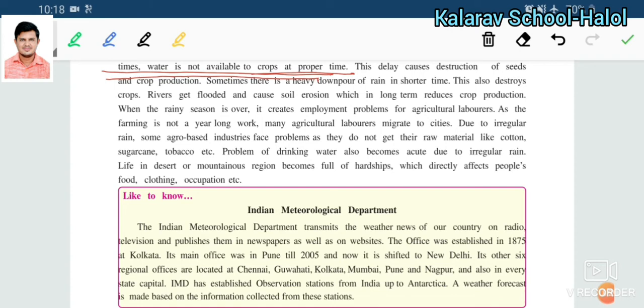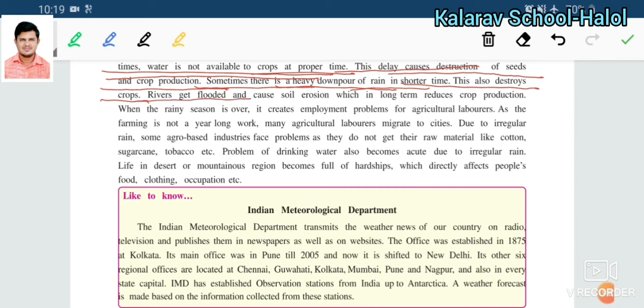Many times it happens that just for lack of water, the farmer loses their crop. This daily causes the destruction of the seeds and crop production. Sometimes there is a heavy downpour of rain in a short time. This also destroys the crop. Sometimes wherever there is heavy rainfall in some area, this also becomes the destruction of the crops. So crops need proper water and proper atmosphere.